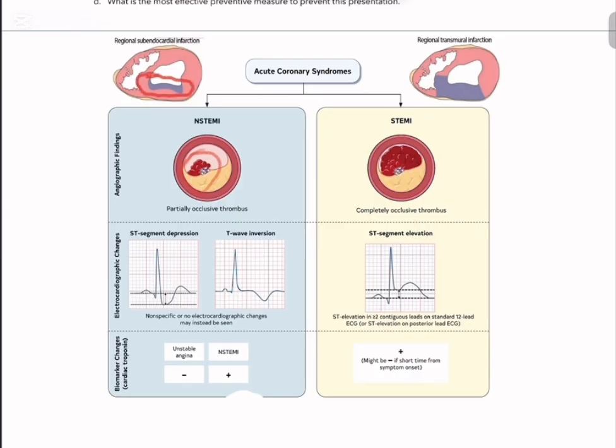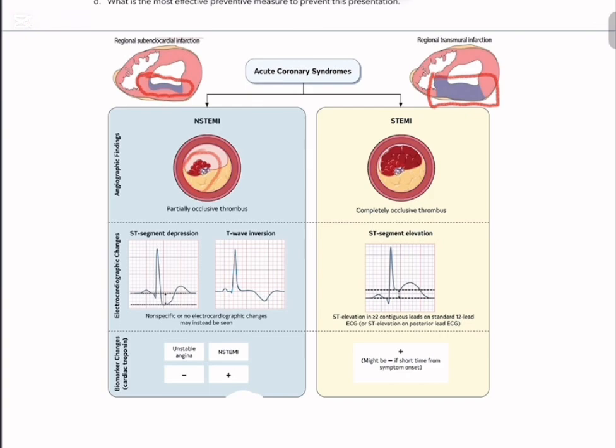But in a STEMI, there's a pre-existing plaque, and the thrombus occludes the vessel completely or more than 90%. In such cases, it gives an ST elevated myocardial infarction with the entire thickness involvement of the myocardium. So it's called a transmural infarction.